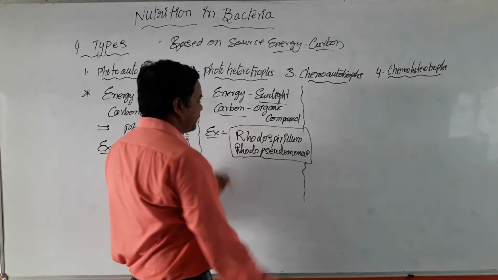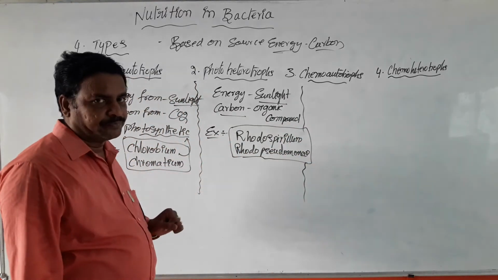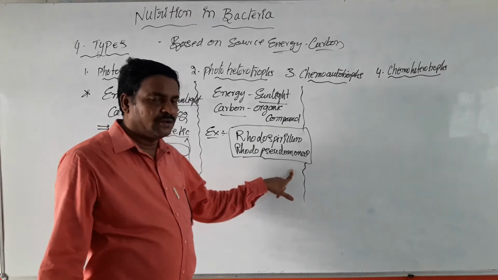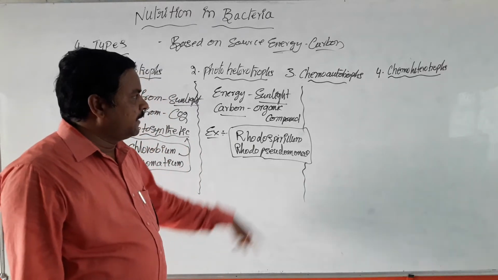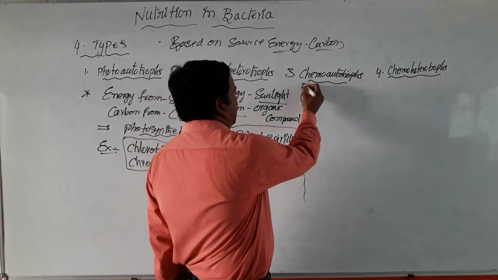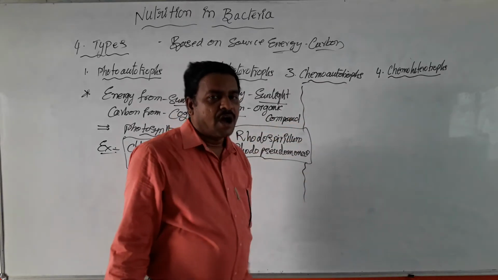The best examples for the photoheterotrophs are Rhodospirillum and Rhodopseudomonas. At the same time, now coming to another type of bacteria, this is chemoautotrophs.